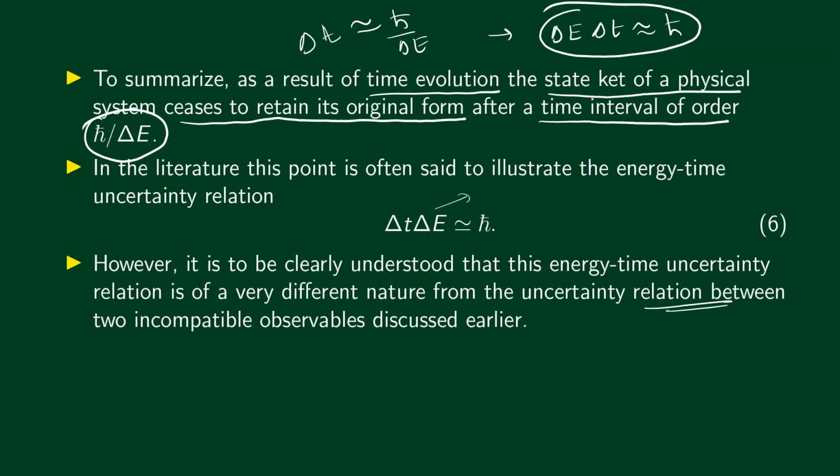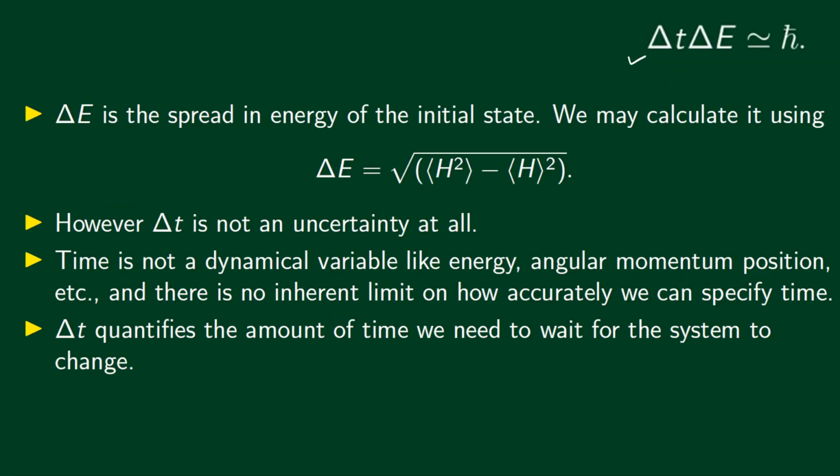This is a different type of uncertainty relation because time is not an operator here. So this is something entirely different, but sometimes it is also referred to as the energy-time uncertainty relation. In this relation there's no problem in defining delta E. Delta E can be defined precisely because energy is an observable in quantum mechanics and there is a corresponding Hermitian operator, the Hamiltonian.